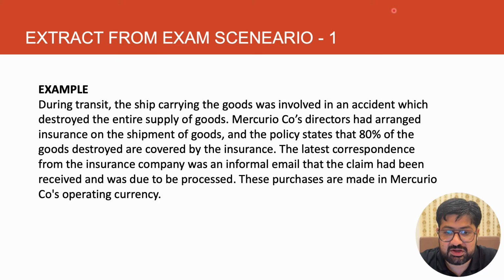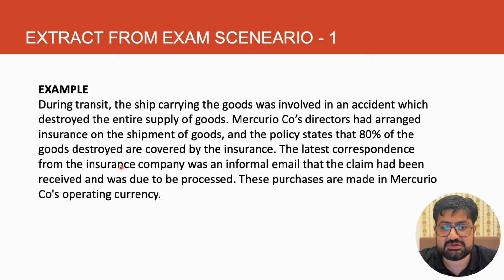It is given here that during the transit, the ship carrying the goods was involved in an accident which destroyed the entire supplies of the goods. Mercury Company's director has arranged insurance on the shipment of goods, and the policy states that 80% of goods destroyed are covered by the insurance.